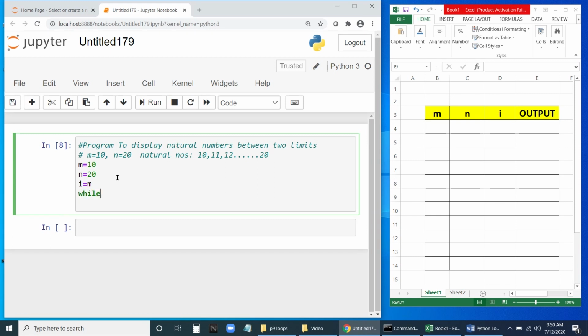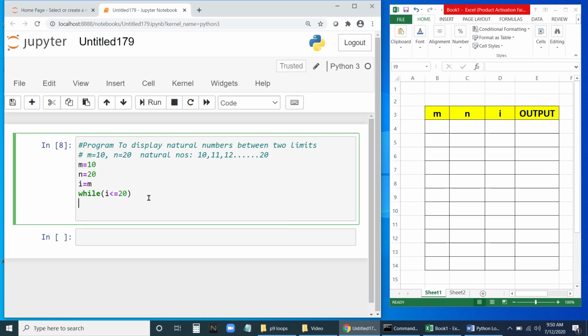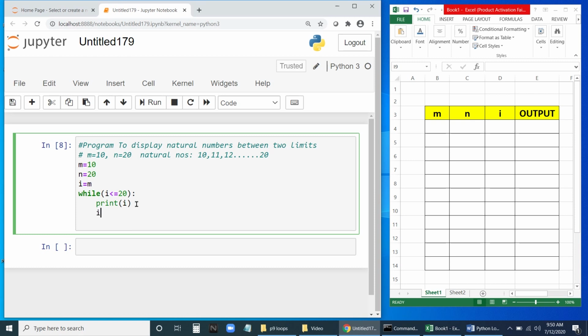While I less than or equal to, so let us start with 10. Let us write here 20. Then we will print, not print m, we'll print I. Then we'll increment I equal to I plus 1. So let us start with I equal to 0. Let us see what changes we need to make.